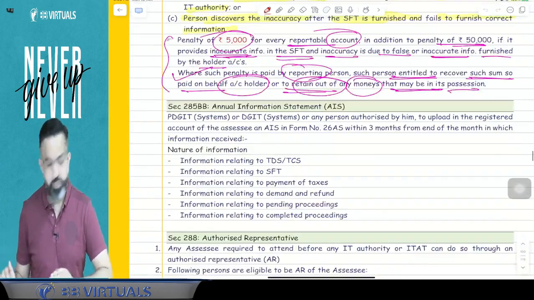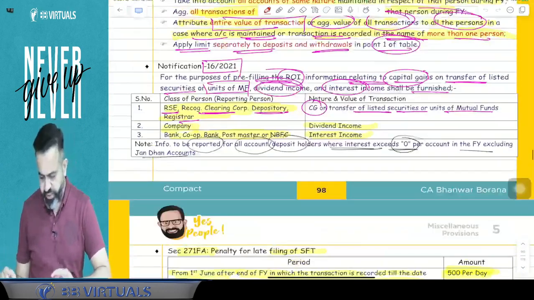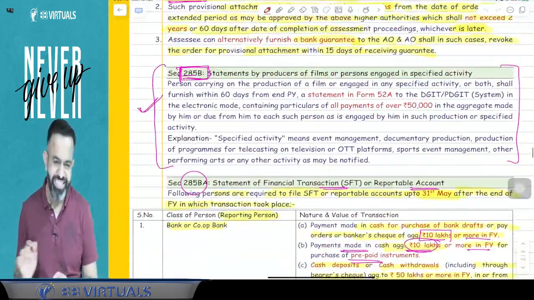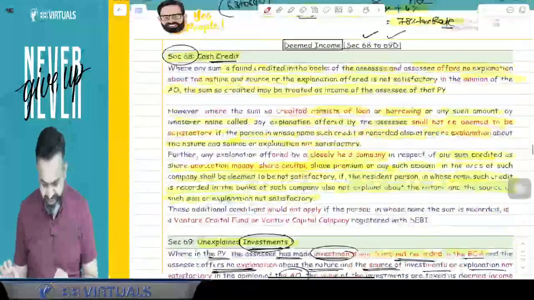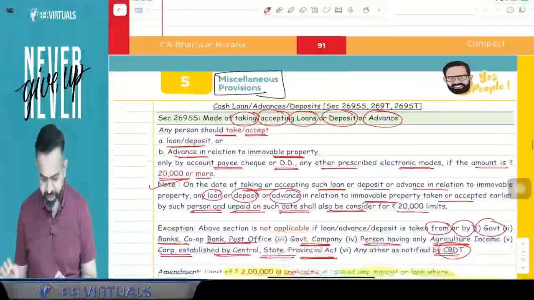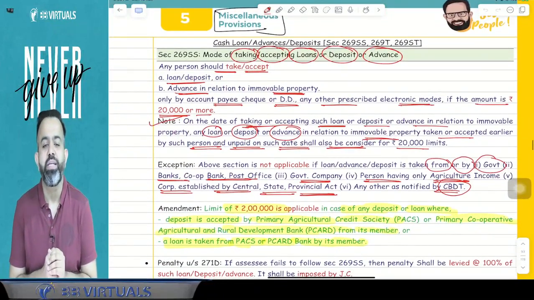So guys, you know that we were discussing the miscellaneous provision topic. Welcome back after the long break. We were discussing the miscellaneous provision topic, and in this particular topic, we have discussed various concepts till now.